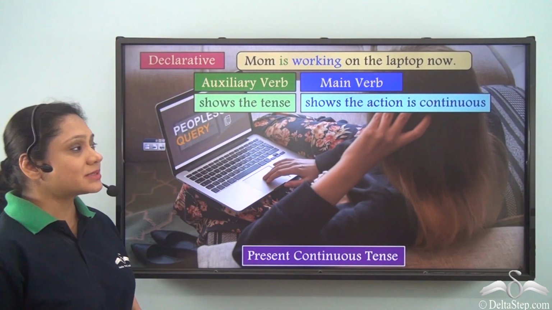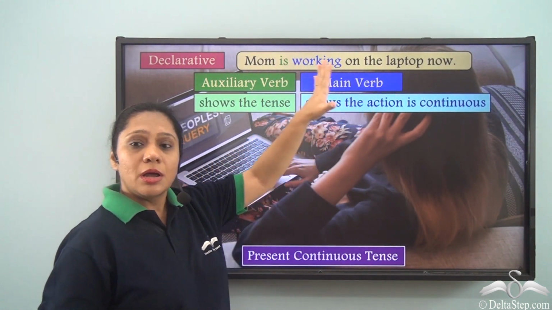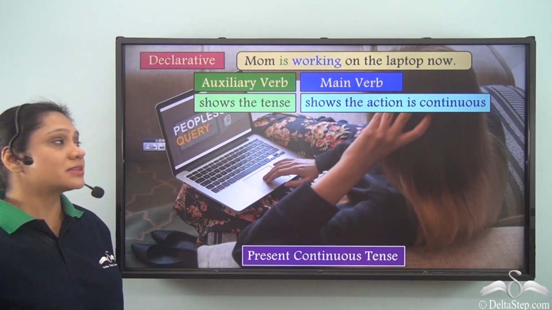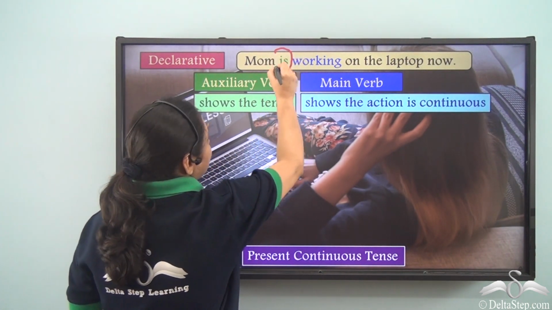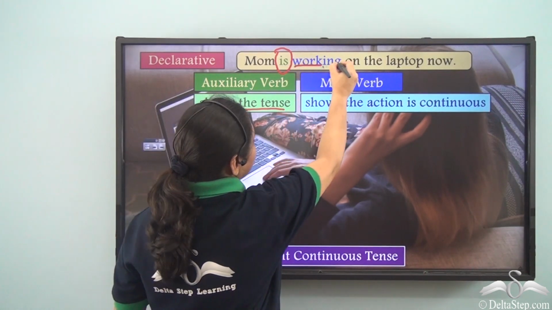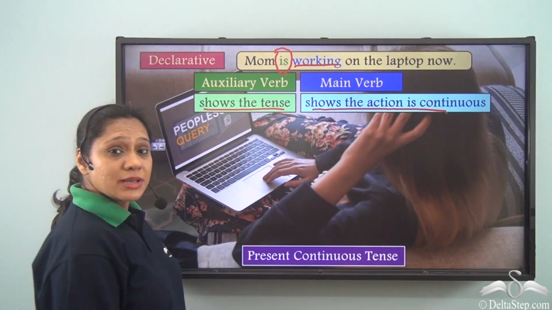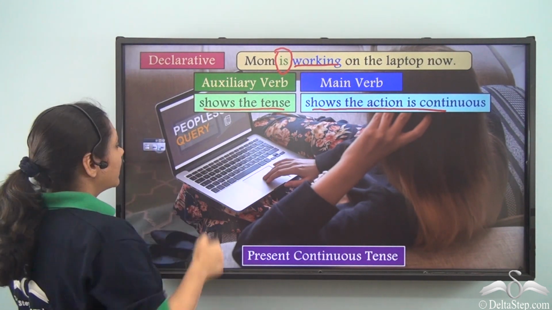You can pause the video to go through them in detail. Now let us read this sentence. Mom is working on the laptop now. Now this is a declarative sentence where the auxiliary verb is shows us the tense and working is the main verb which shows us that the action is continuous.